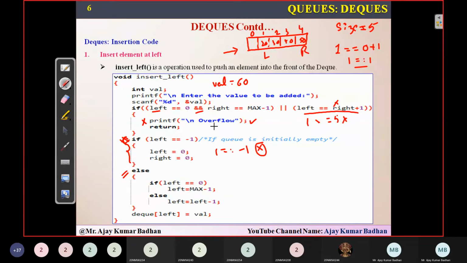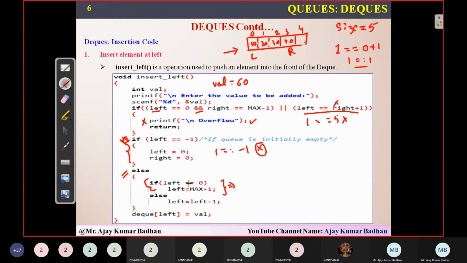This is the condition which we use in order to insert an element into the left when there is already an element present here. For example, if you have element 10 here. Now I'm telling you about this particular condition. Assume that there is an element present here and L is pointing at this particular location, and rear is pointing at this particular location. This is a circular queue which we are using in order to implement it.